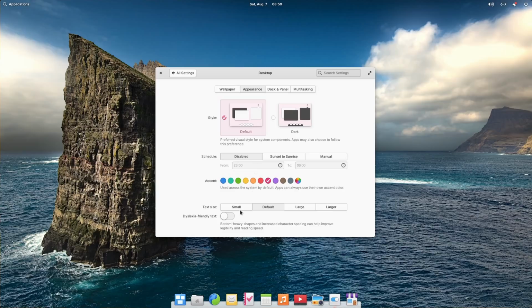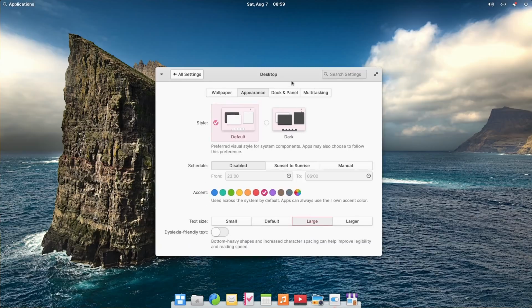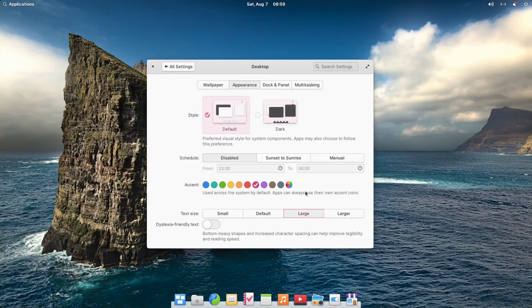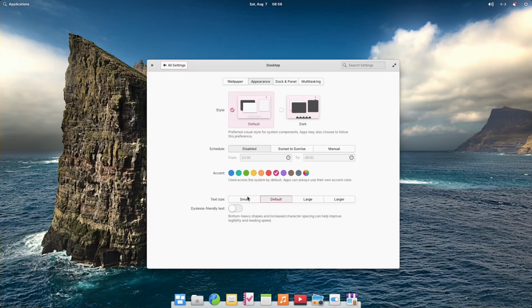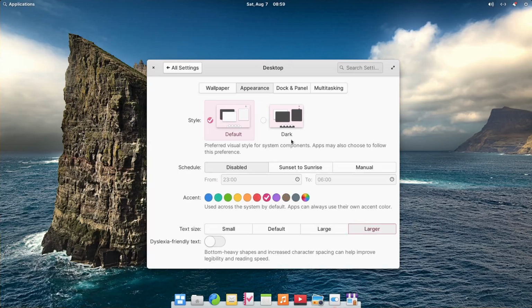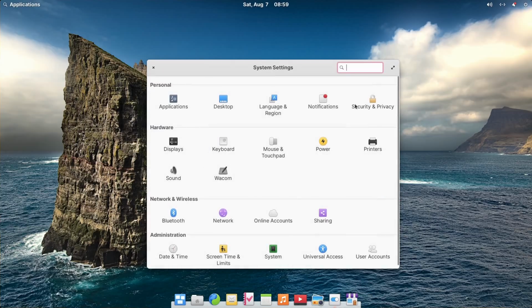Why, Elementary? Why? In its place, you have a setting that lets you change the text size, and that will also increase the size of buttons and various elements. But it doesn't work in all applications and it doesn't scale some icons, so it ends up looking a bit borked. It also doesn't apply per monitor, which means that the whole system will be scaled up.